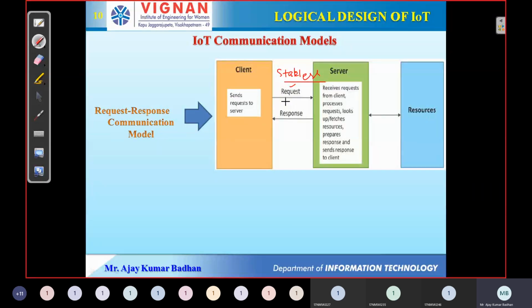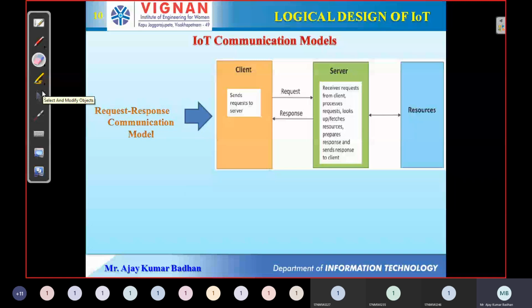Whenever you send these requests independently, every request you send needs the full information every time. Full information means which client it is coming from, what the IP address of that client is, and where it is located. All this information has to be transmitted every time you make a request, first request, second request, again and again. This process will keep continuing. That's why it is called a stateless protocol.